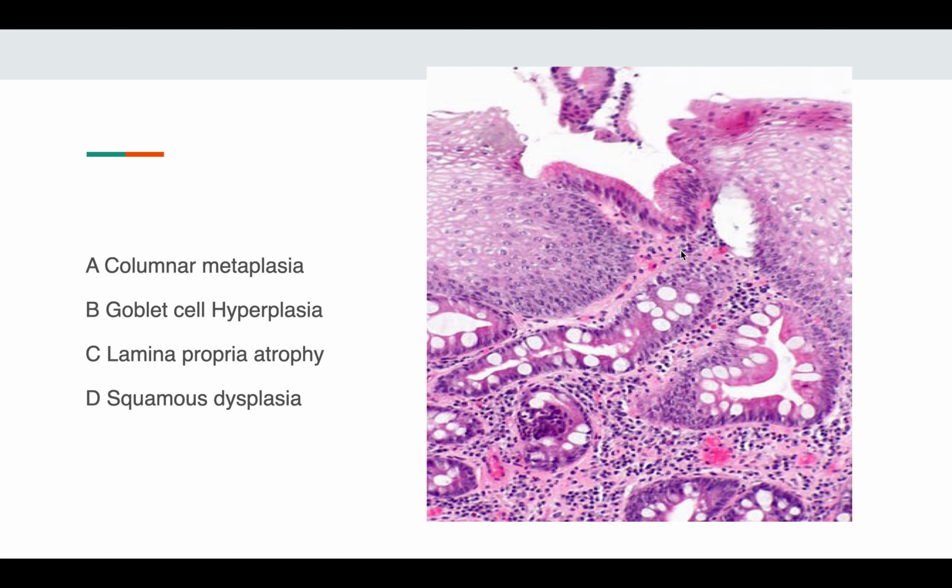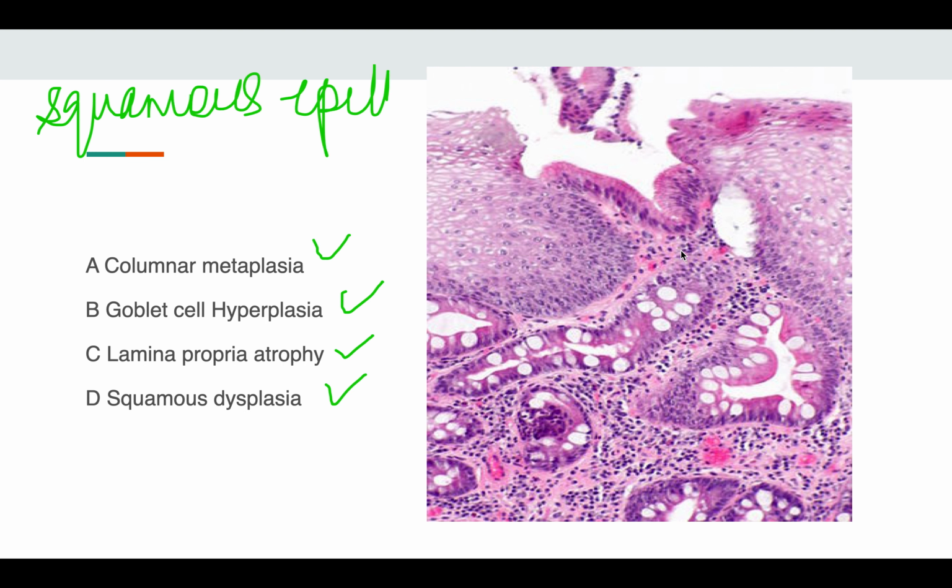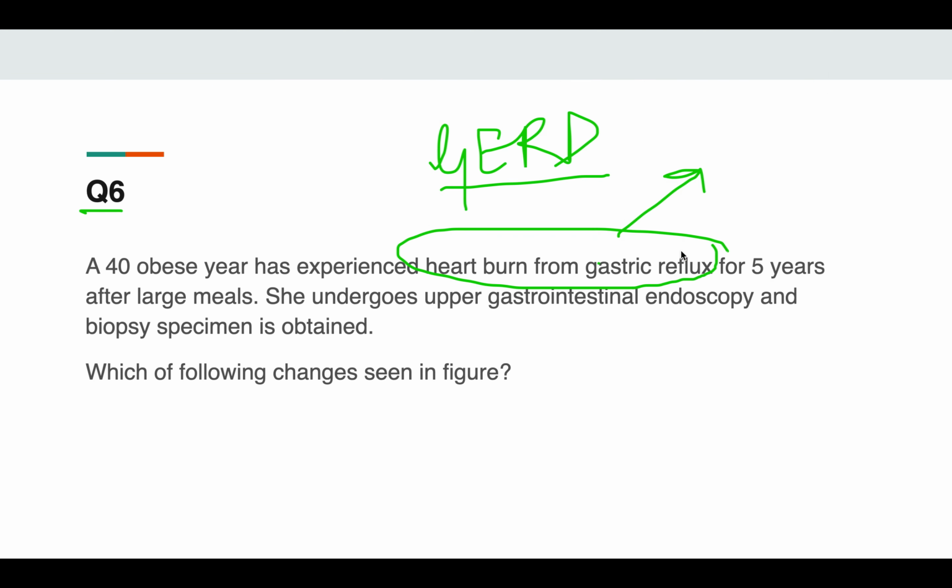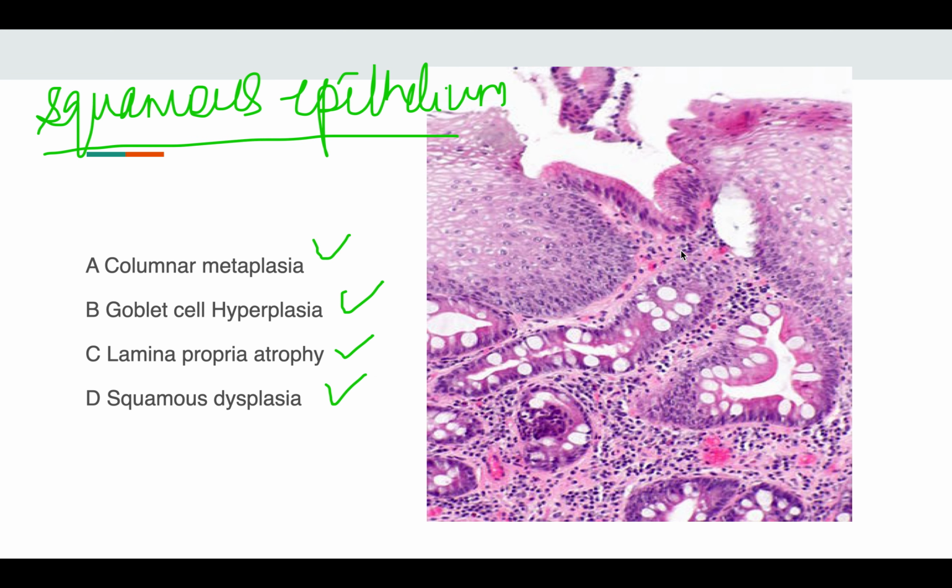Now the options are: columnar metaplasia, goblet cell hyperplasia, lamina propria atrophy, or squamous dysplasia. Normally the esophagus is lined by squamous epithelium. Here it is different, don't confuse it with the cervix or lung part. Normally the esophagus is lined by squamous epithelium.